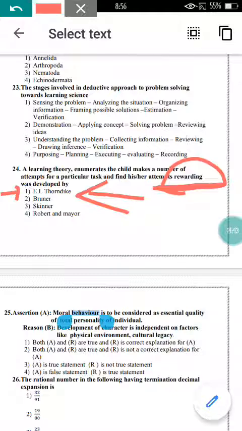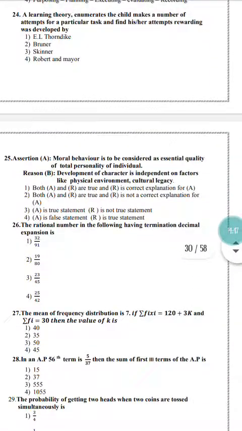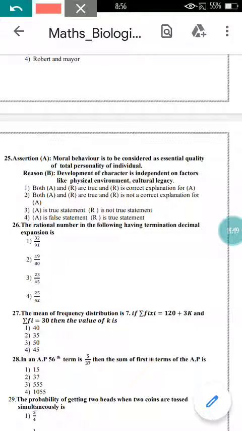Now come to question number 25 here. In question number 25, they have given the assertion and reason. Assertion: Moral behavior is to be considered as an essential quality of the total personality of an individual. And reason, they have given: development of character is independent of factors like physical environment and cultural legacy. But it is the wrong statement.